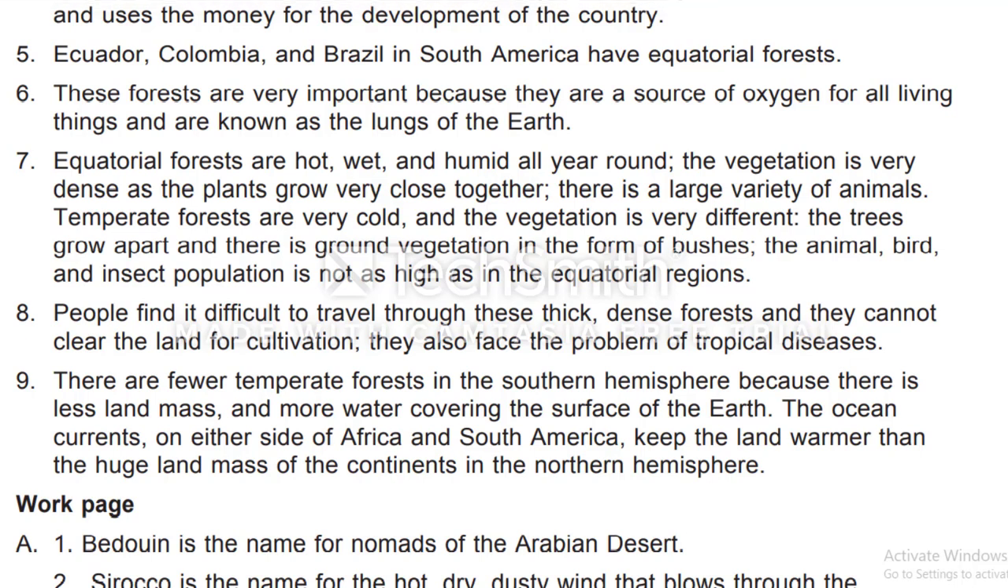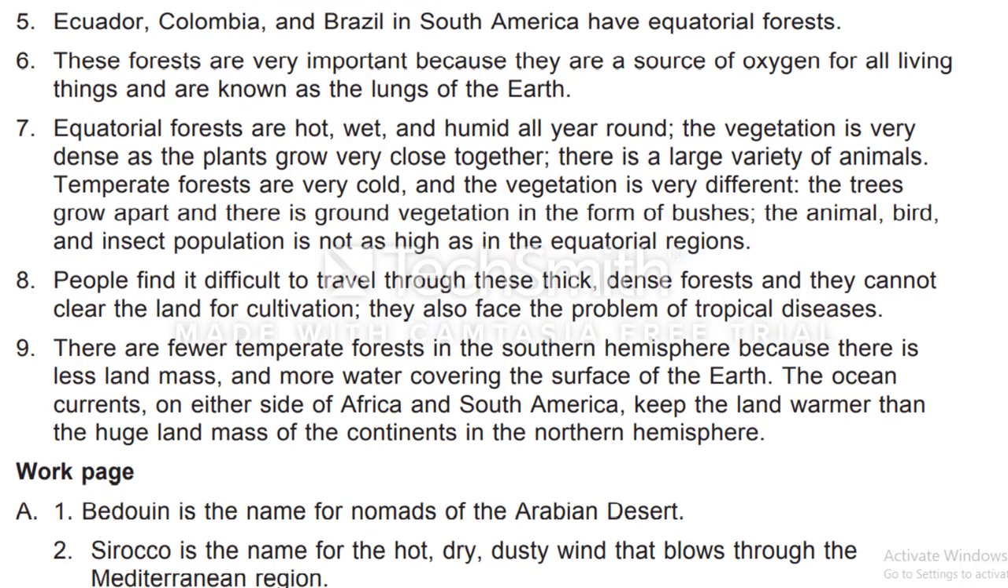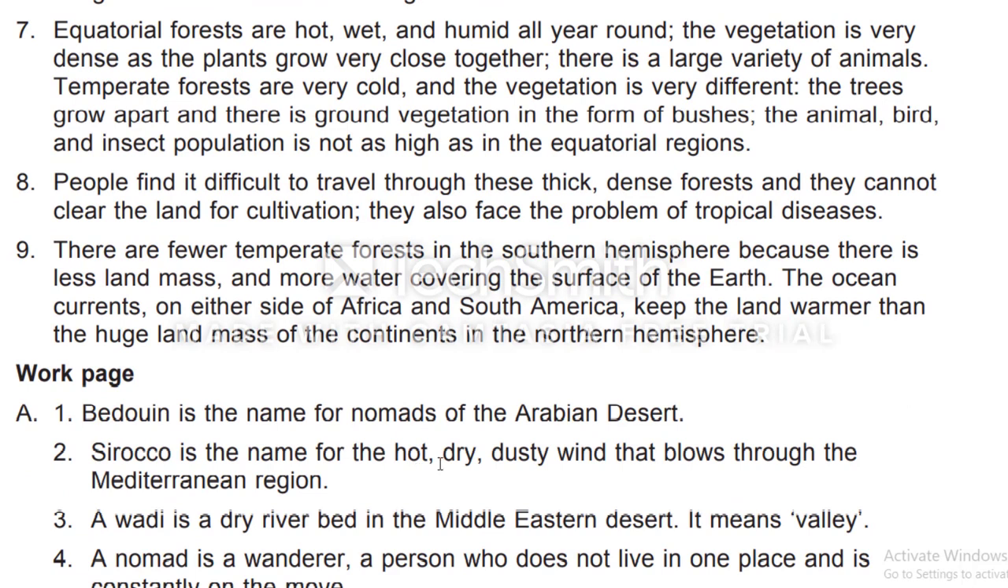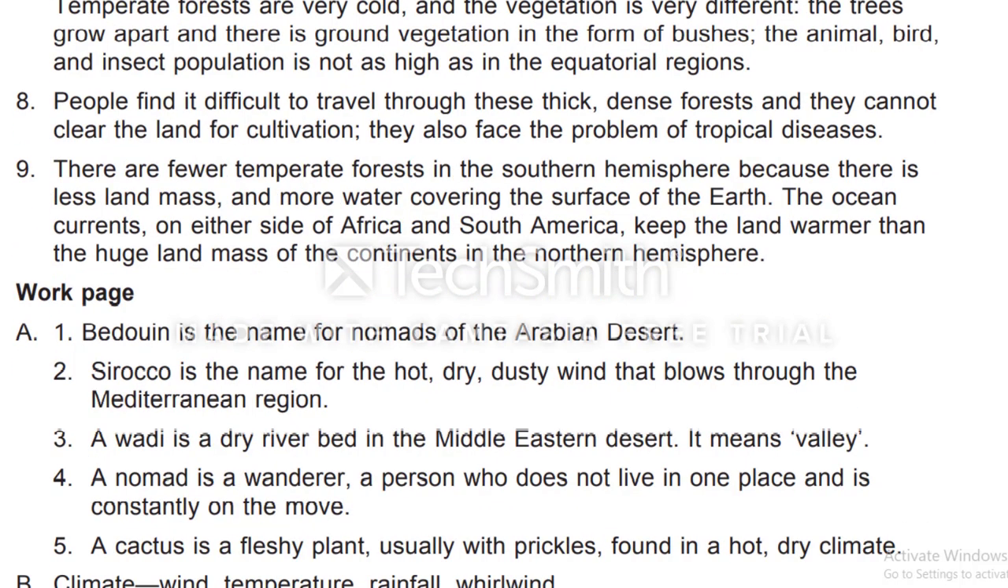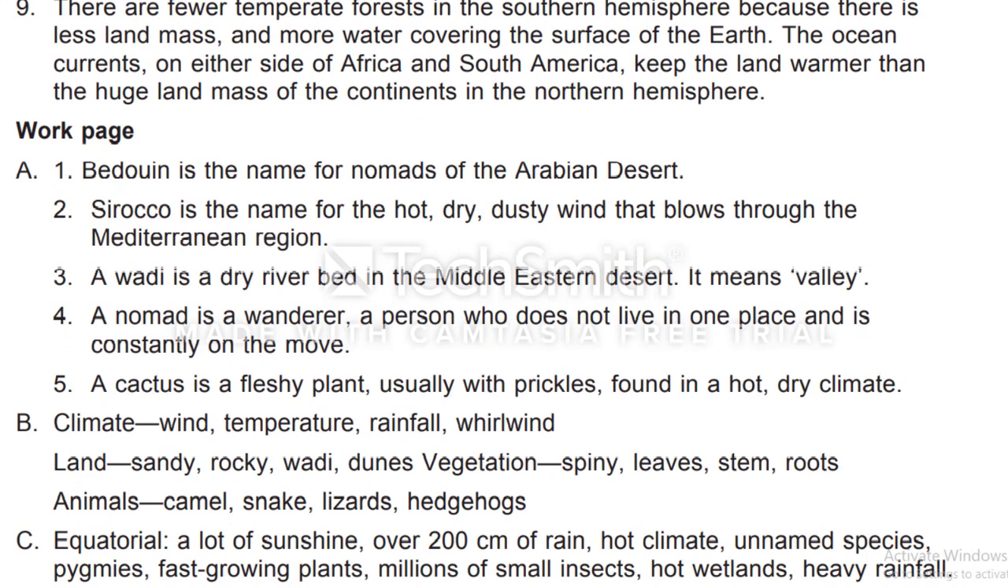Work, page number 23. Find these words in a dictionary or an encyclopedia. Write a sentence to explain each word. Bedouin: the name of the nomads of the Arabian desert. Sirocco: a hot, dry, dusty wind that blows through the Mediterranean region. Wadi: a dry river bed in the Middle Eastern desert. It means valley.